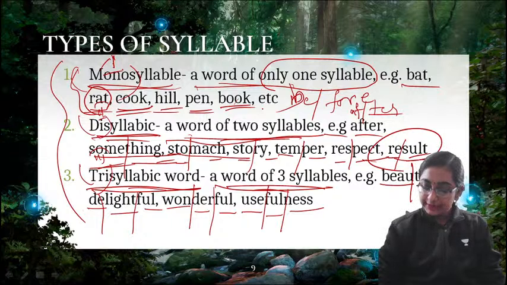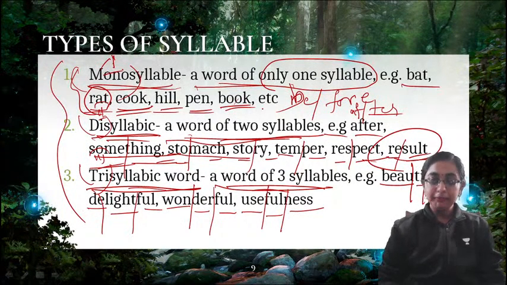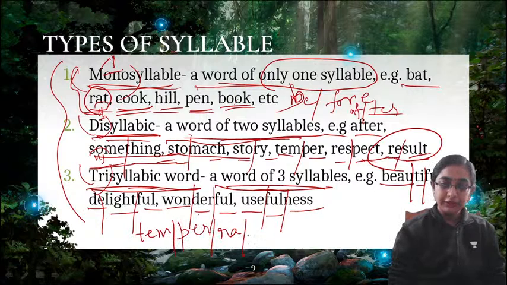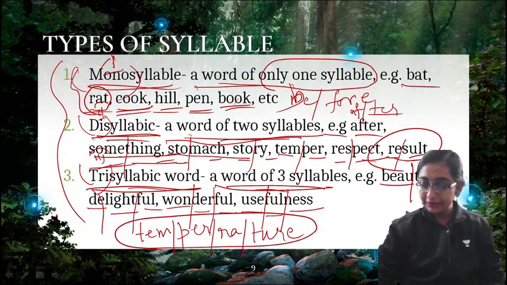Exploit, trisyllabic. Brightfulness. Yes, Ruby, absolutely. Nishita, temperature. No, Nishita, temperature is actually tetrasyllabic. Four syllables. Temperature has four syllables. This is not trisyllabic, this is tetrasyllabic.